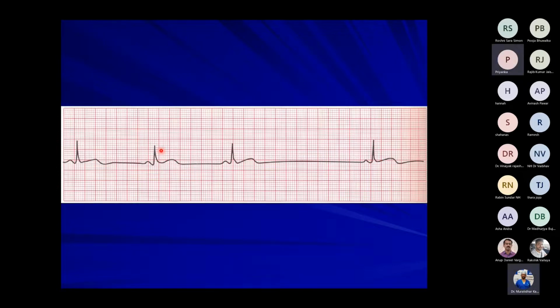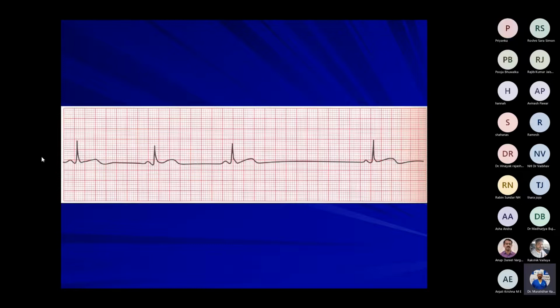Is the rhythm regular? Forget about this. Yes, rhythm is regular and P wave is normal, sir. Okay. And QRS duration is 0.12. It is narrow.